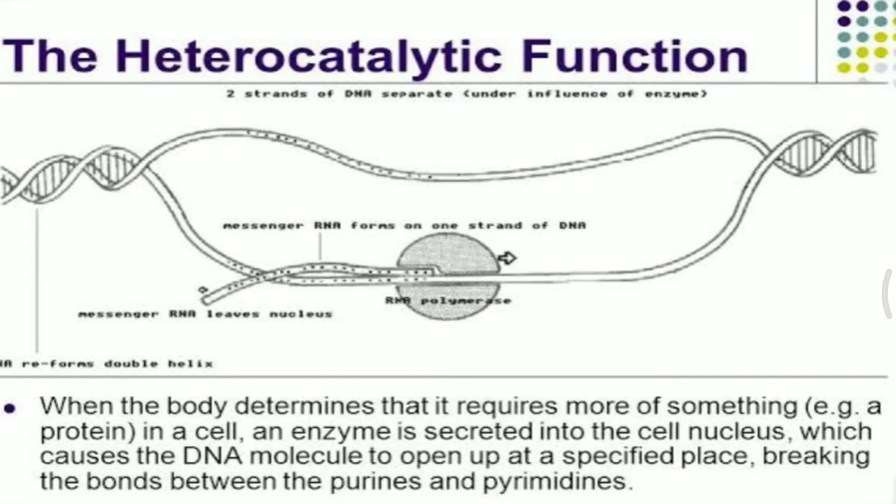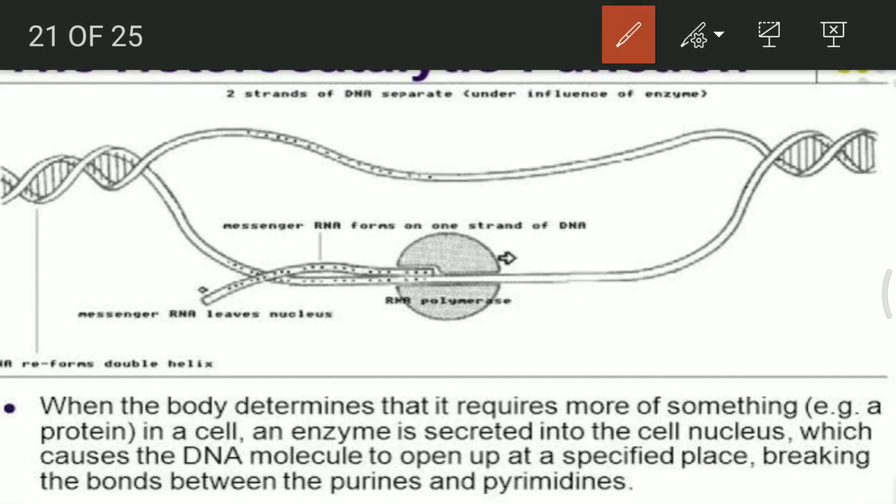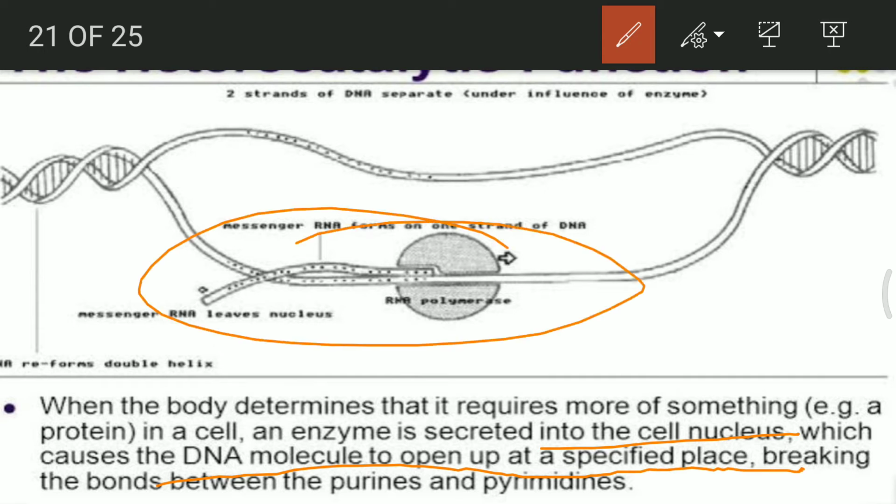Okay, let's see how it occurs. So when our body determines that it requires more of something, a protein, or in a cell, the enzyme is secreted into the cell's nucleus, which causes the DNA molecule to open up at a specified place. Why a specified place? Because that small segment of DNA will only be capable of forming the enzyme which is required by us. So that requirement will be fulfilled by forming an mRNA. This mRNA will have purines and pyrimidines in a similar way, but it is an RNA, so uracil will be there in place of thymine. That is the only change, and other than that it will be the same messenger RNA.